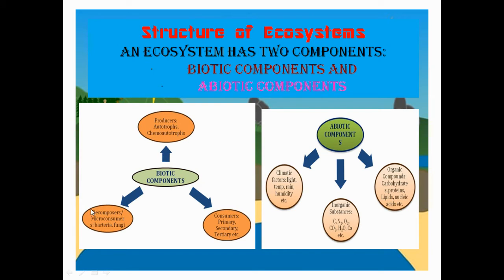The next biotic component is decomposers. Decomposers may be micro-consumers such as bacteria and fungi. These are the biotic components.